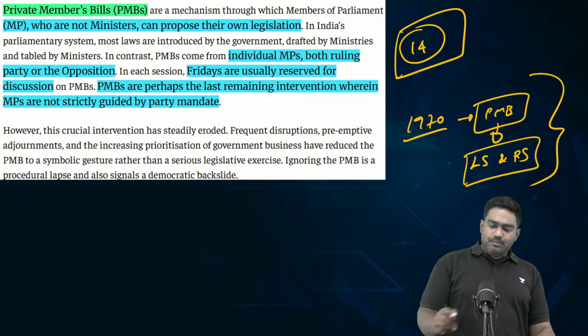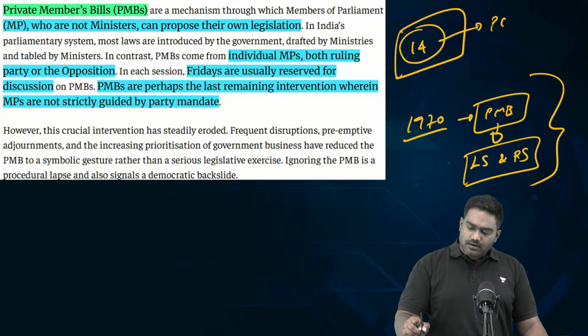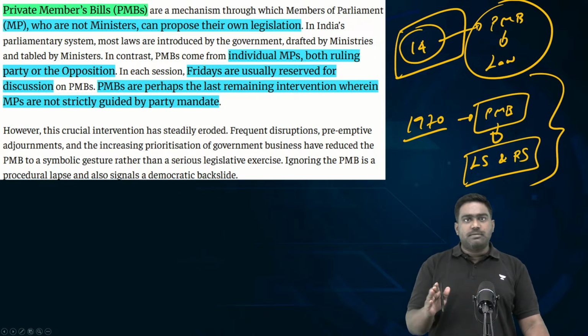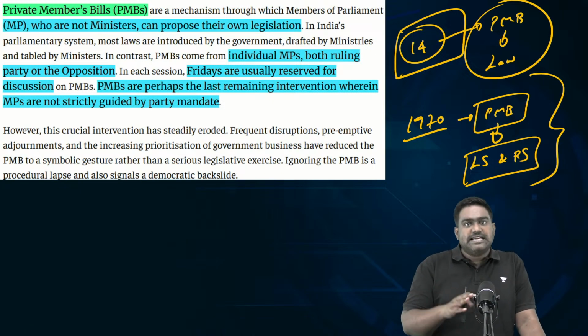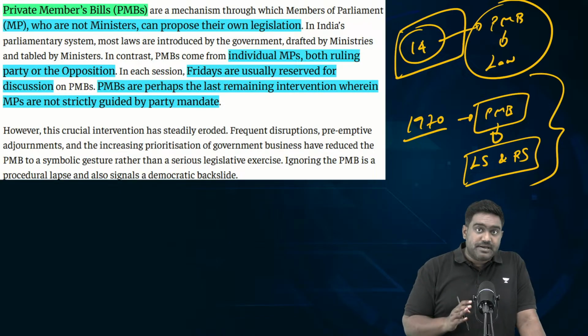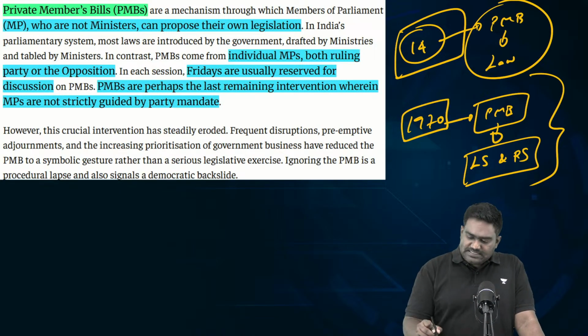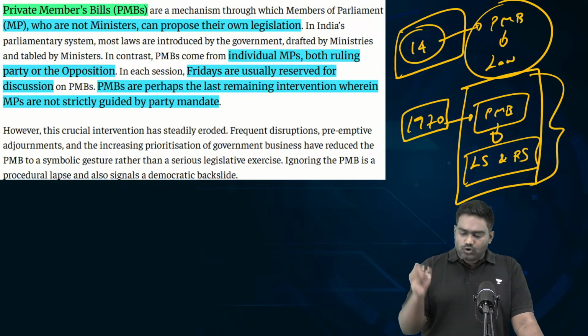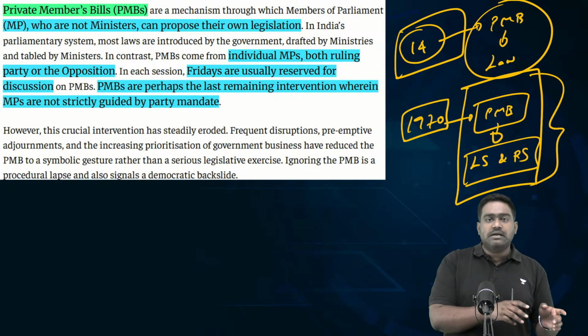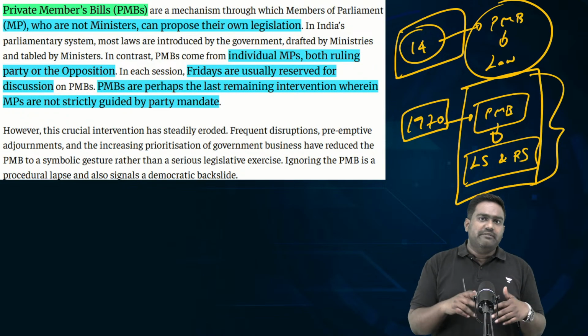But post independence, 14 private member bills have turned into law, meaning they were passed by both Lok Sabha, Rajya Sabha, they received presidential assent and became a law. 14 of them. Since 1970, not a single one. Either it's been passed by Lok Sabha or only by Rajya Sabha. Eventually, it would have lapsed.